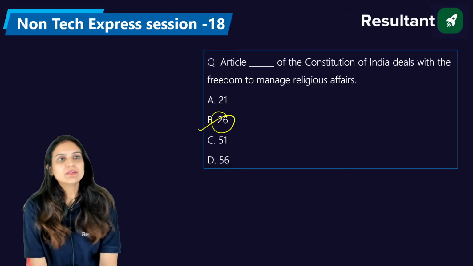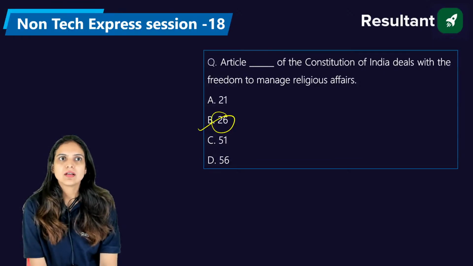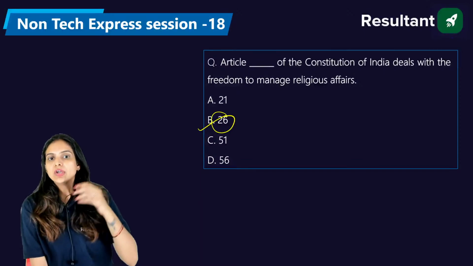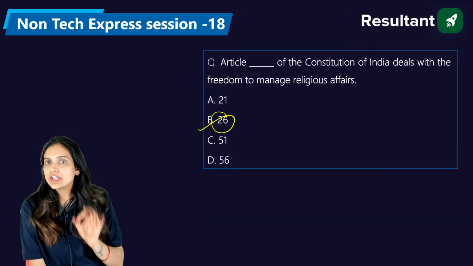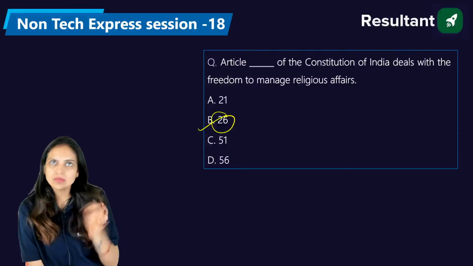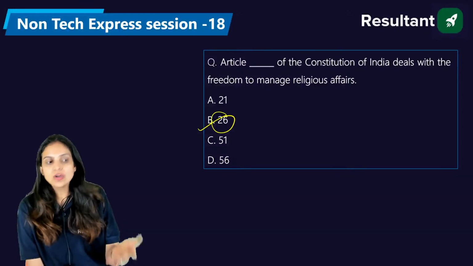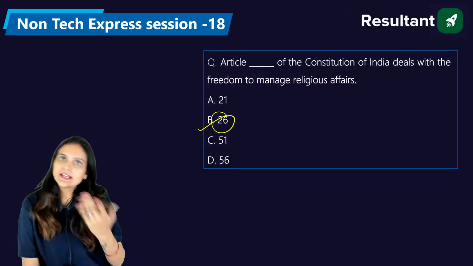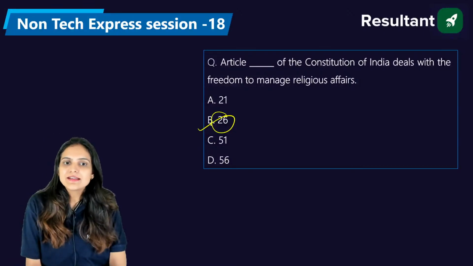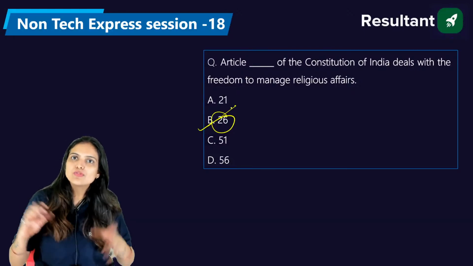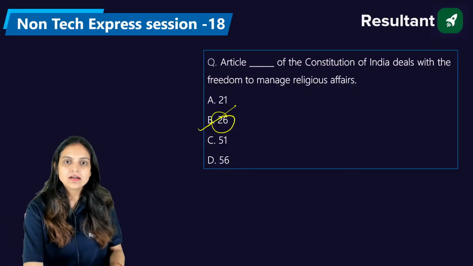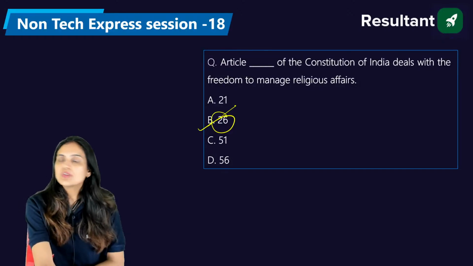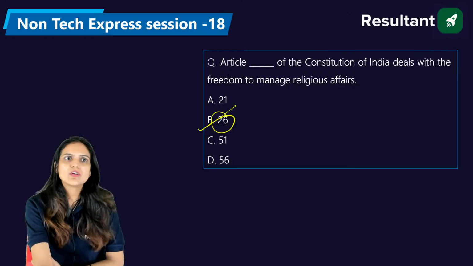Okay, Puneet, I will start that. Are you getting my question? No one can force me if I'm not ready to give any kind of donation relating to any religion, even though I do belong to that religion. If I'm not interested, then no one can force me to give that donation. Okay, exactly. There will be no forcing. So the right answer is 26. The Constitution of India gives us the right to propagation or the right to conducting any religious affair, but we cannot force anyone. If they are not ready to give, we cannot force. We are not liable.